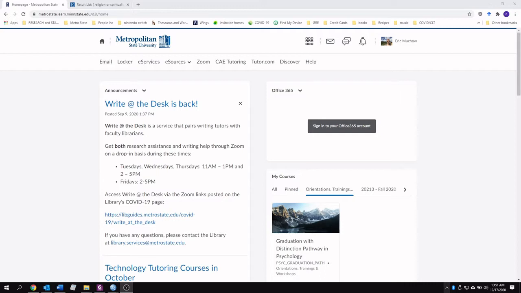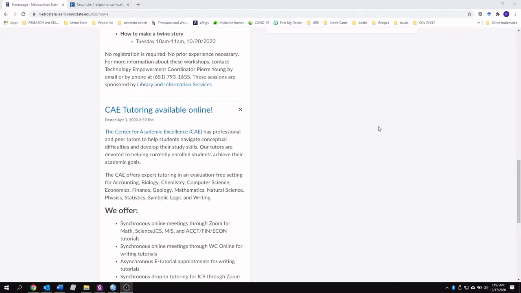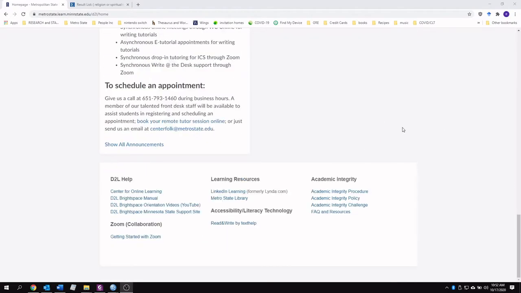Okay, so log into D2L. We're going to go to the Metropolitan State Library website. You can also access this through the main Metro State website. I'm just doing it through D2L. So log in to D2L and scroll all the way to the bottom, and we have the Metro State Library link here.